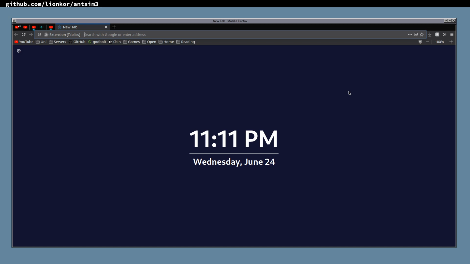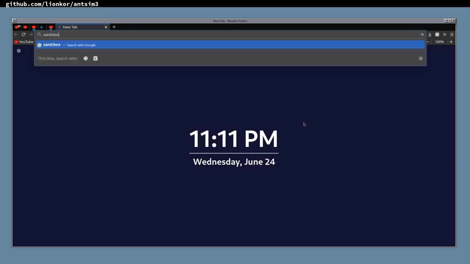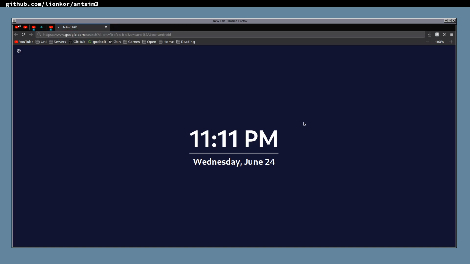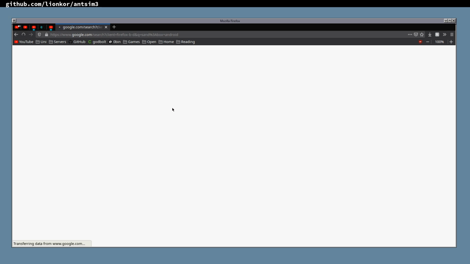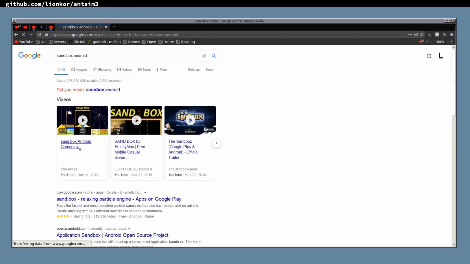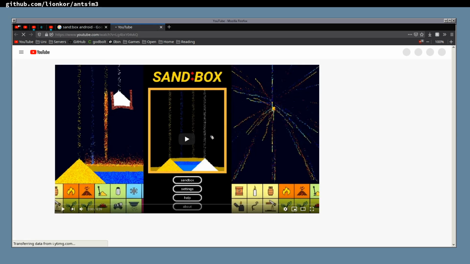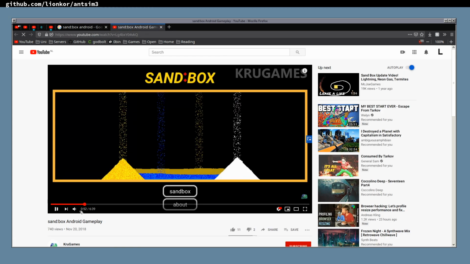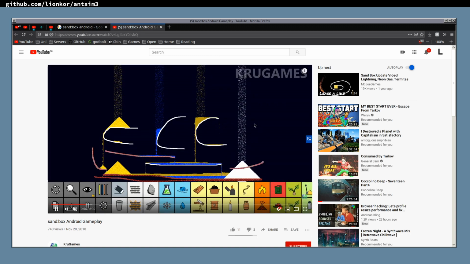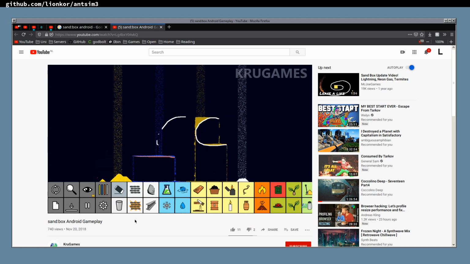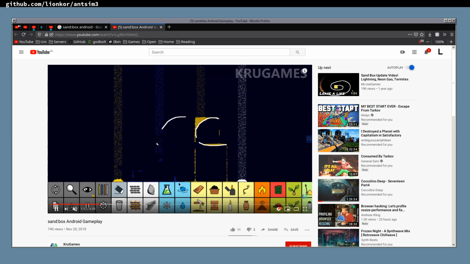So today what I was thinking of was to program something a little bit like a game I found called Sandbox for Android. Let's play some video here. It's a little bit like a physics particle simulator, if you will, right? And so you can play with particles, I guess. That's kind of the point, right?